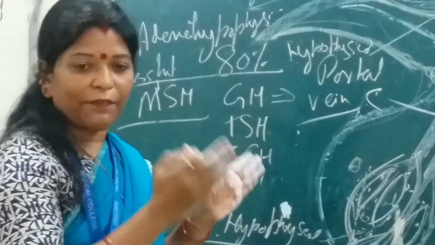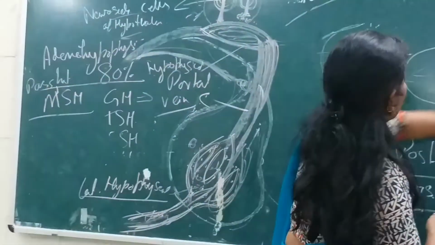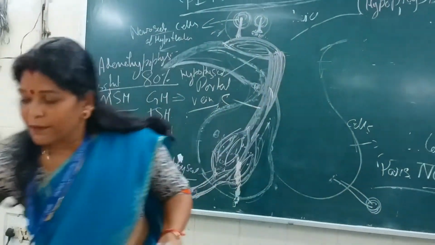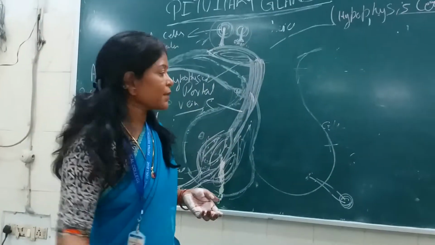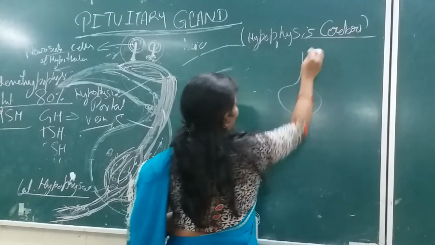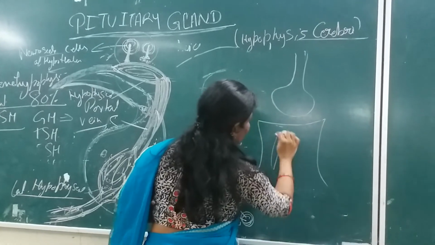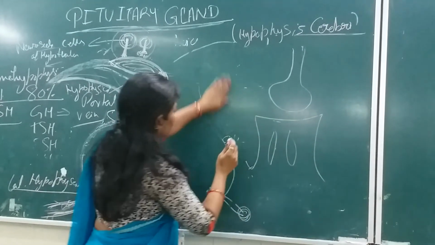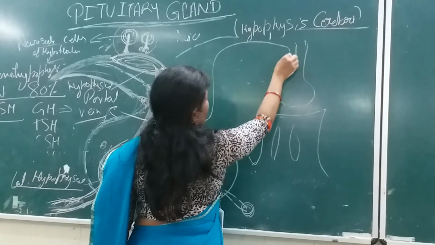Laterally there is a pair of cavernous sinuses. Look here. We have discussed all these things already in the cavernous sinus in detail. This is the pituitary gland. Here is the sphenoid bone, here the sphenoidal air sinus, and here the cavernous sinus.